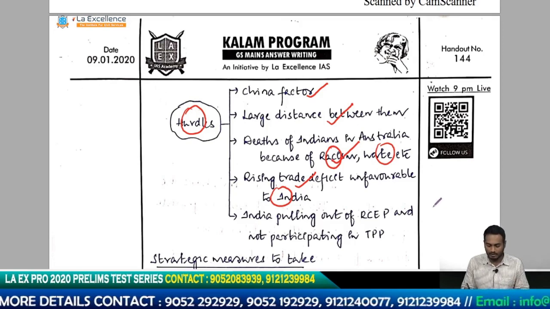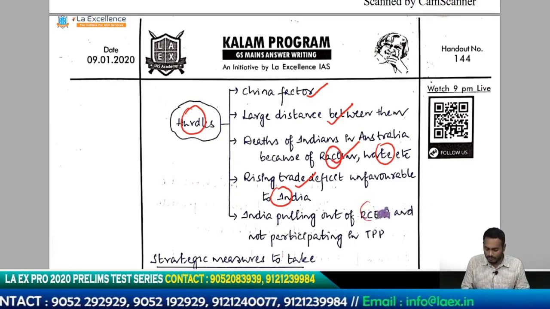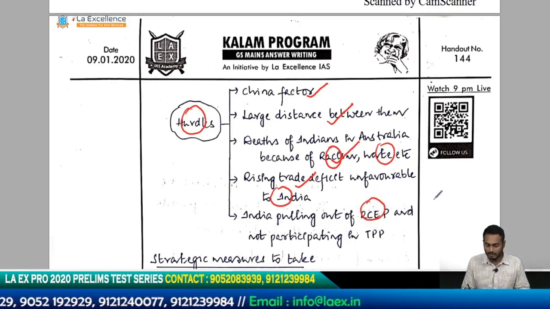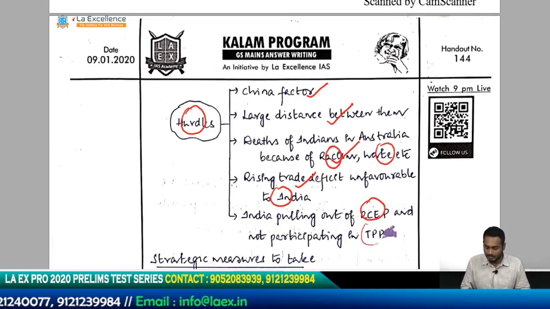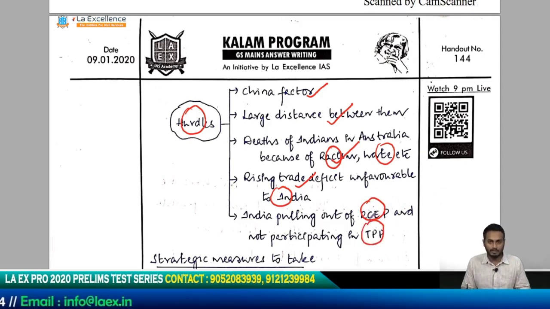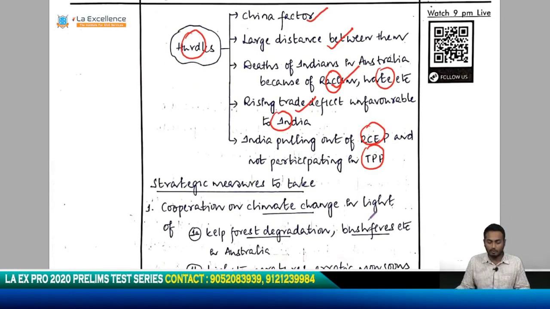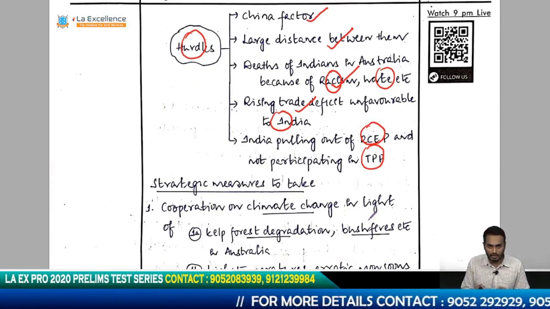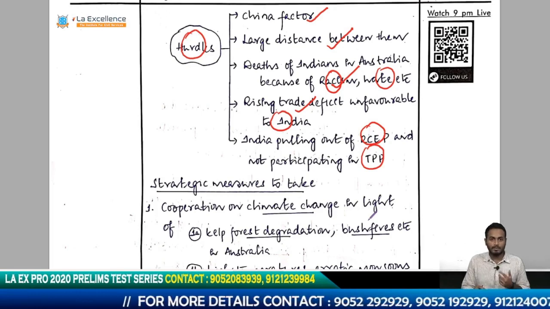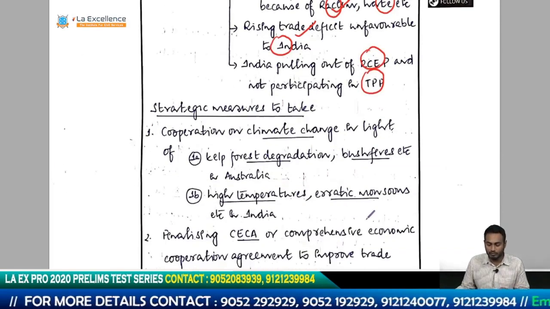That is another hurdle. And another hurdle is India pulling out of RCEP, which we have said, and then there is another agreement which is TPP, but India is not participating in TPP. So basically, if you do the reality check, there are certain problems in the flourishing of the relationship between these two countries. So you have to be smart and come up with a way forward. How do you take this movement forward?